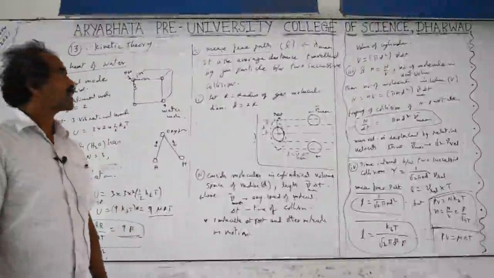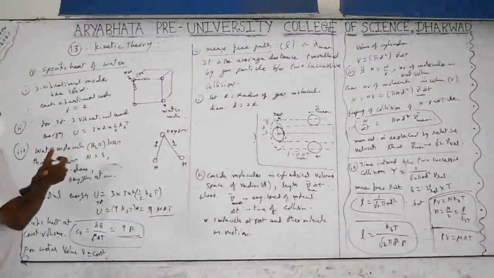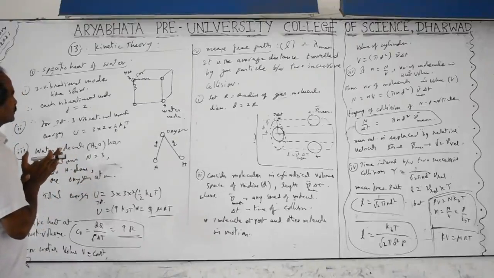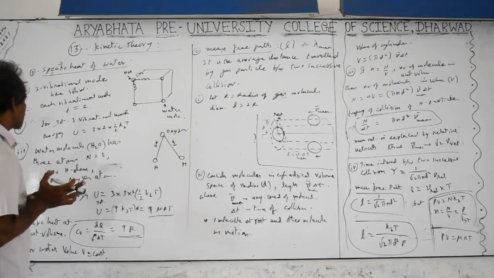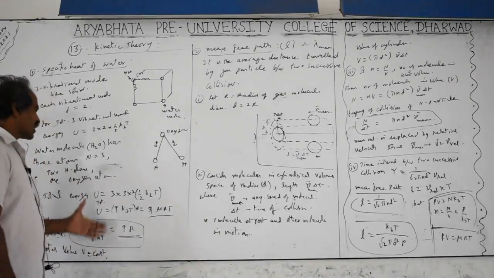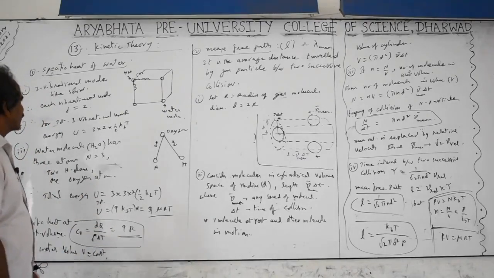Hello students, in this kinetic theory, two points are left out. One is the specific heat of water. For solids, as we have discussed already, the specific heat is 3R. For water molecules it is 9R. You have to remember the final value.